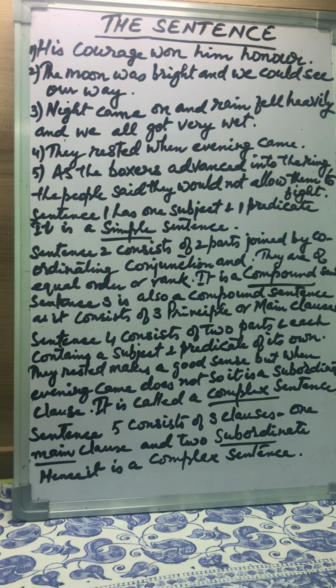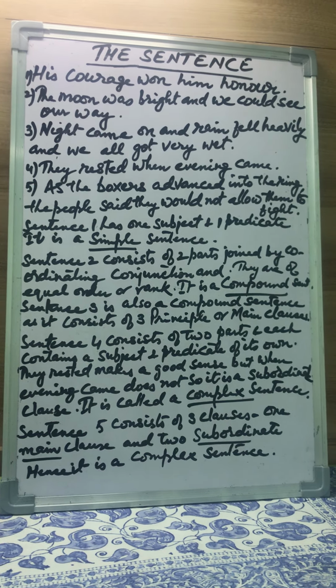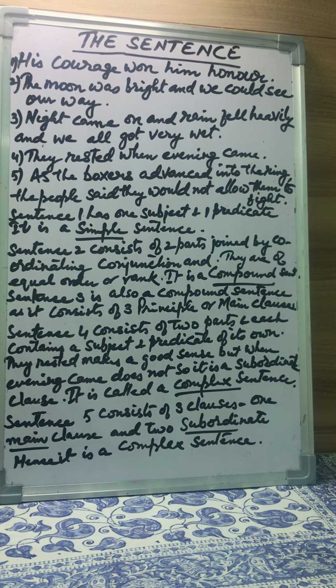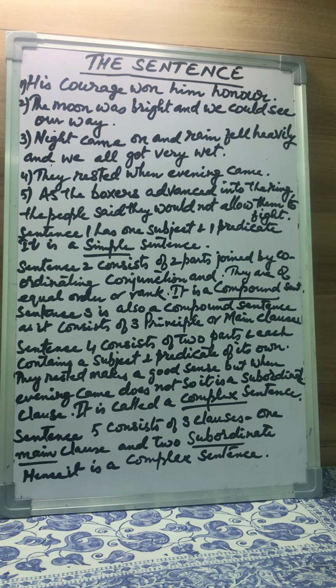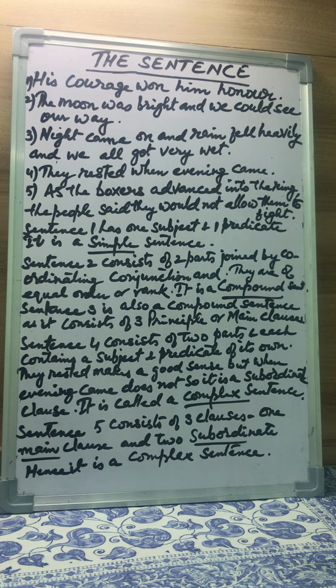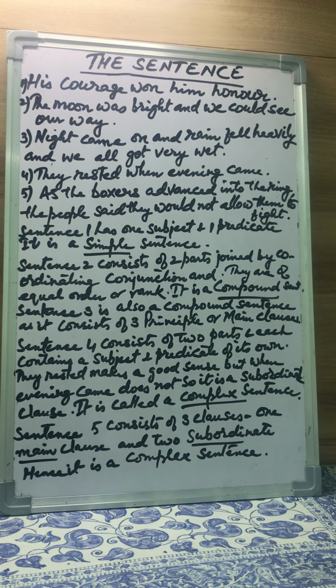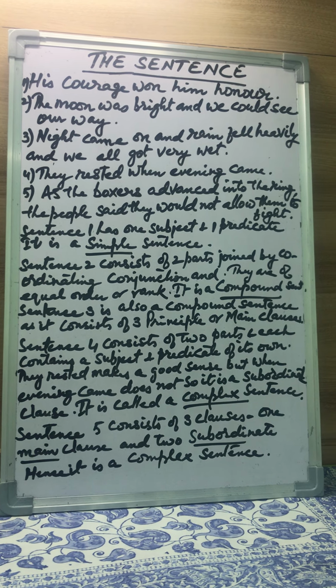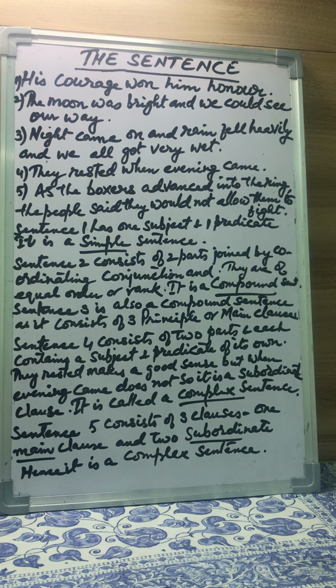Now when we see sentence 2, the moon was bright and we could see our way. In this sentence, the two parts are joined by the coordinating conjunction and. The moon was bright, first sentence. We could see our way, second sentence.